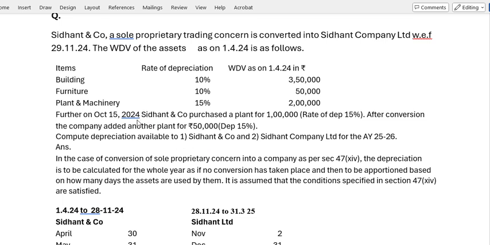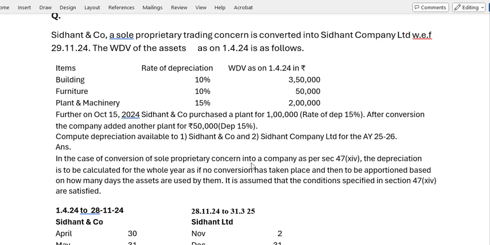Okay. Further on October 15, 24, while it is still Siddhant and Company, it purchased a plant for 1 lakh at the rate of 15%. Then after conversion to Siddhant Company Limited, it purchased one more asset after 29/11. That means it is less than 180 days, so you will get only 50% of the depreciation for this asset. Compute depreciation available to Siddhant and Company and Siddhant Company Limited for the assessment year 25-26.